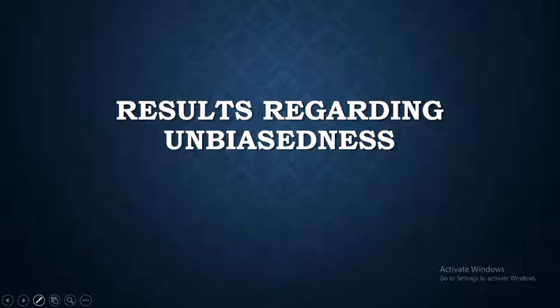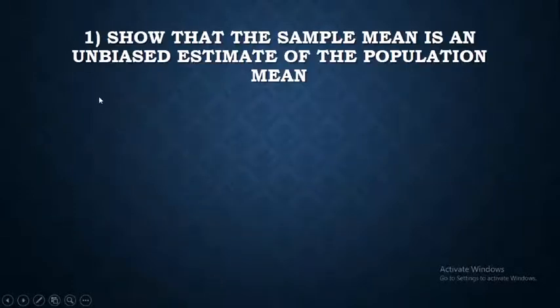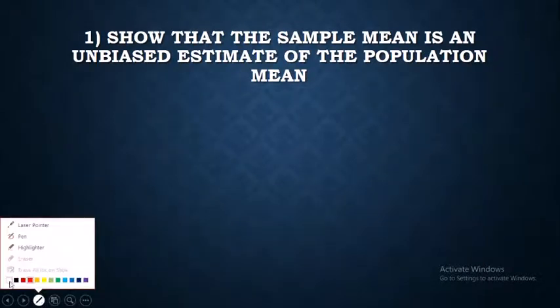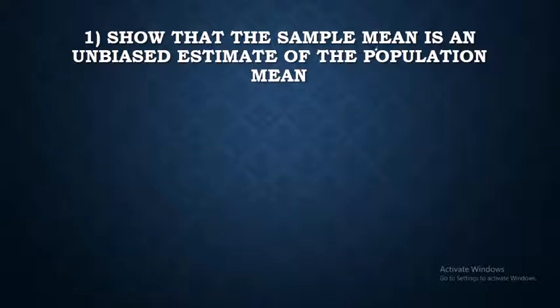Today we will be learning some results regarding unbiasedness. So the first result is: show that the sample mean is an unbiased estimate of the population mean. So let's have a look at the results.